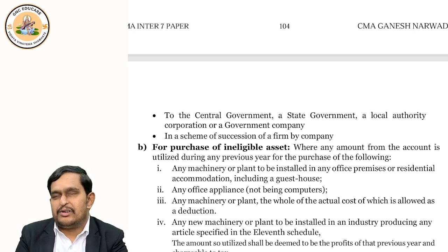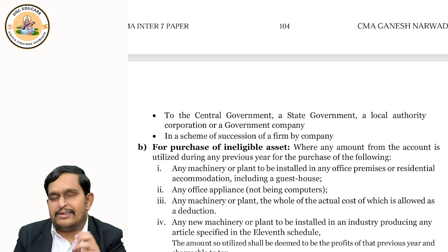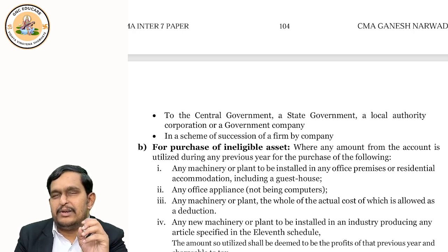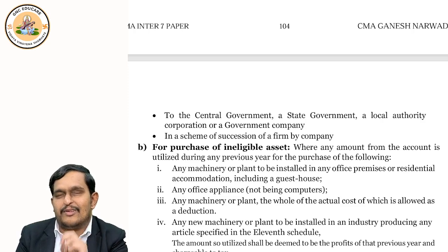But if you transfer the capital asset other than in these cases, the withdrawal which you did for purchase of this asset will become taxable under section 41.